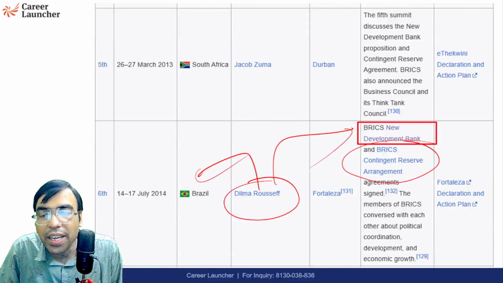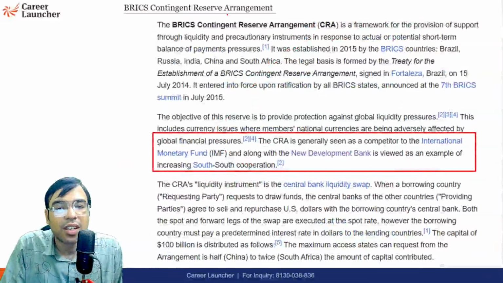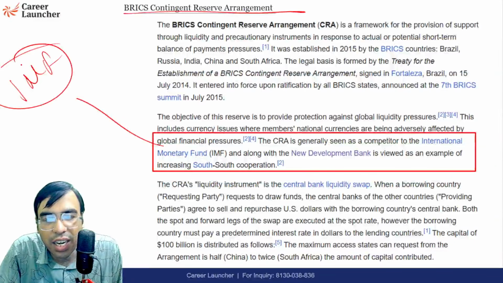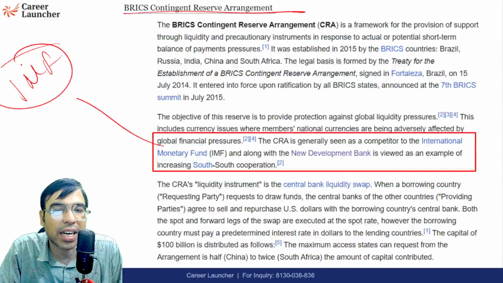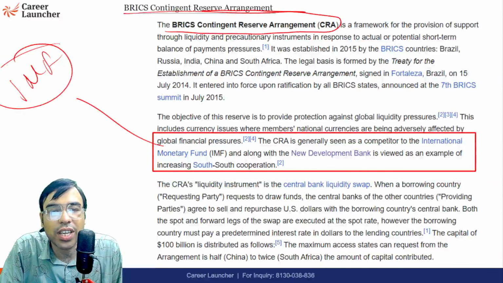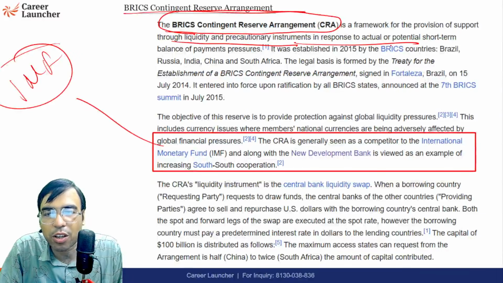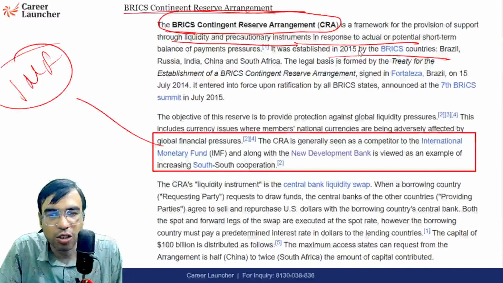Similarly, they came up with the BRICS Contingency Reserve. It is actually similar to the IMF, the International Monetary Fund. Like the IMF, which helps countries during balance of payment crisis, liquidity crisis, etc., similarly the BRICS grouping has formed its own BRICS Contingency Reserve Arrangement, for liquidity, as a precautionary instrument, etc. You should know about this.